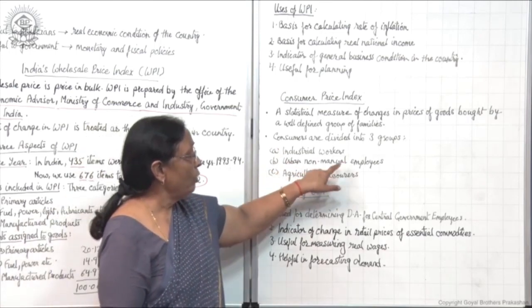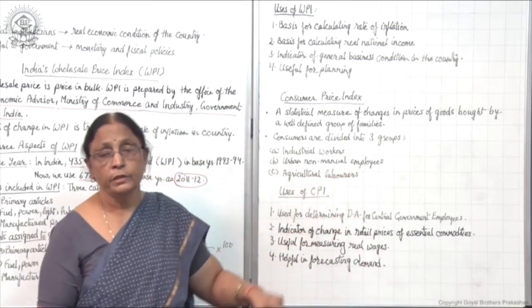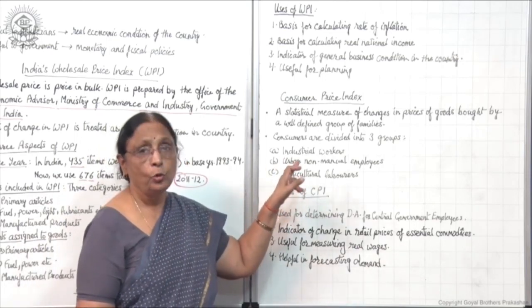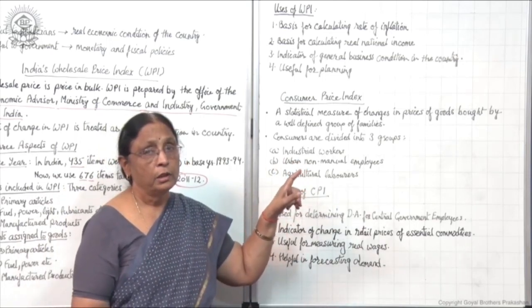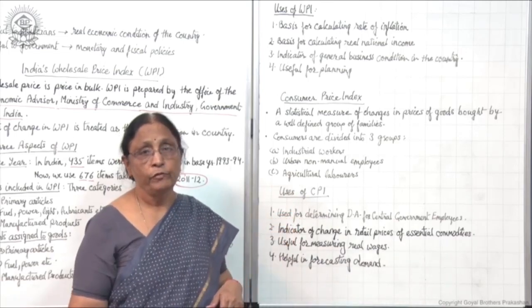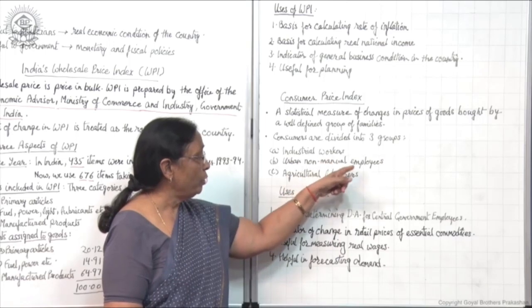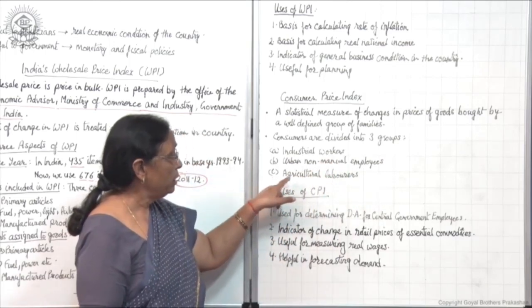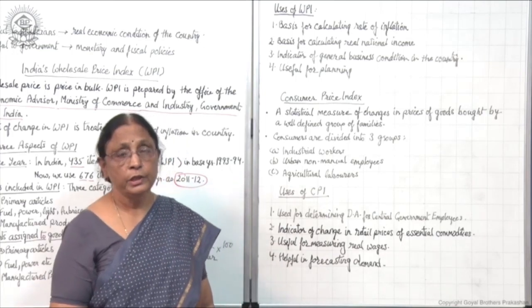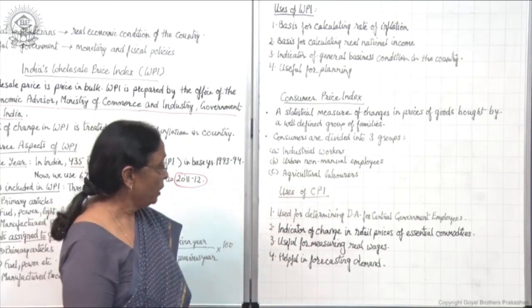Urban non-manual employees are the employees living in urban areas who are not doing manual work, but skilled type of work. And third, farmers, that is agricultural laborers. So these are three categories.